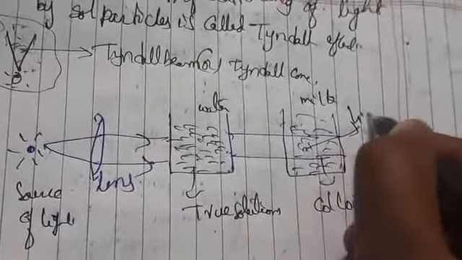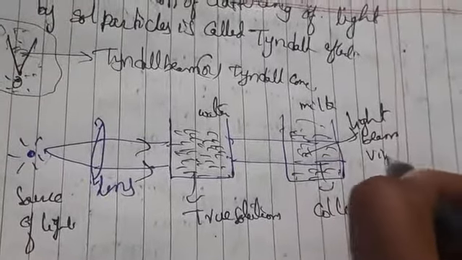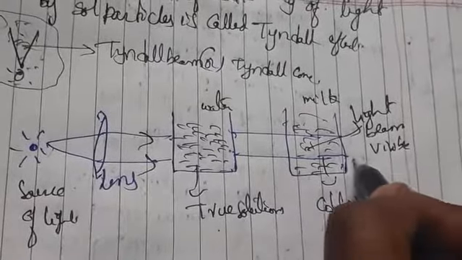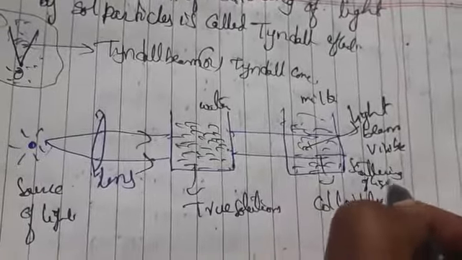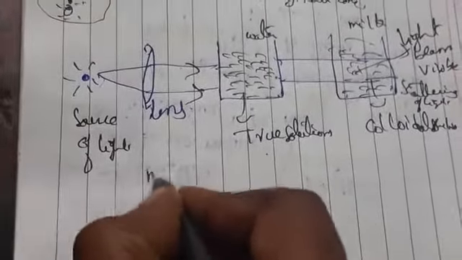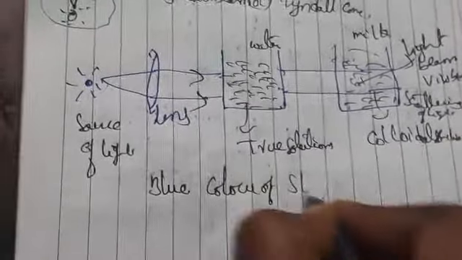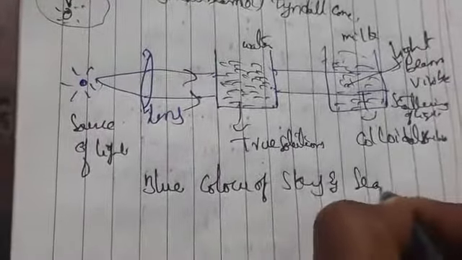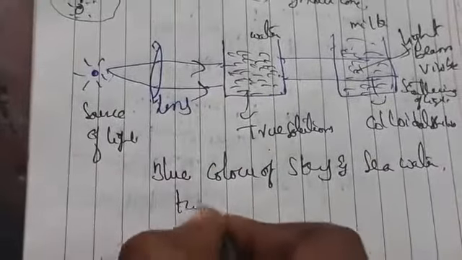In colloidal particles only we can see it. This is scattering of light. Examples are the blue color of the sky and sea water, and also the twinkling of stars.